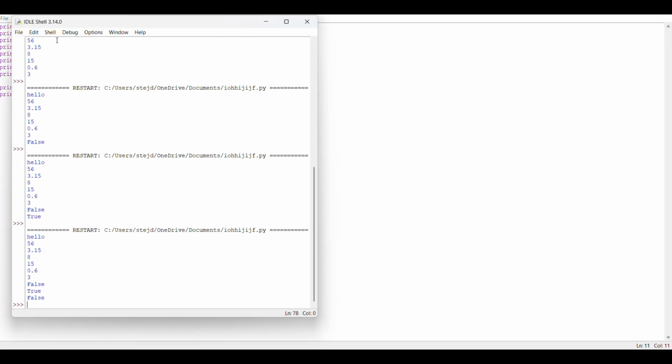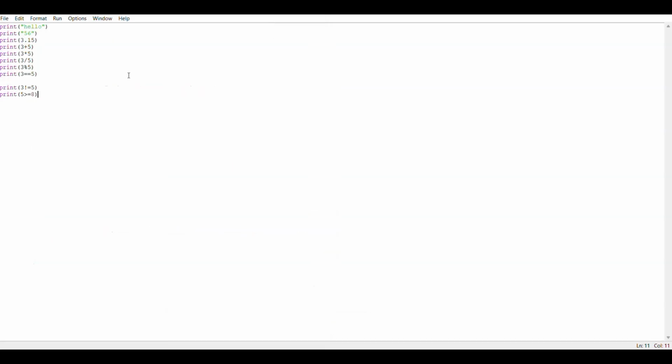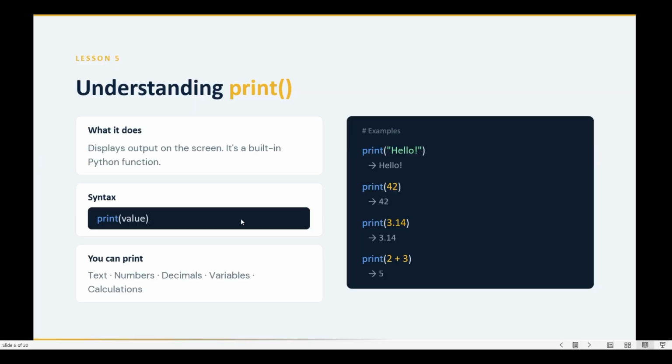So that's what you can print. You can use values, text, numbers, decimals, variables, and calculations inside a print function, as you saw in that example. So that's about the print function. You can learn more about the print function, meaning you can print variables inside a print function. There are different methods of printing, so you'll see it in the next slide. Okay, so we'll just move on to the next slide.